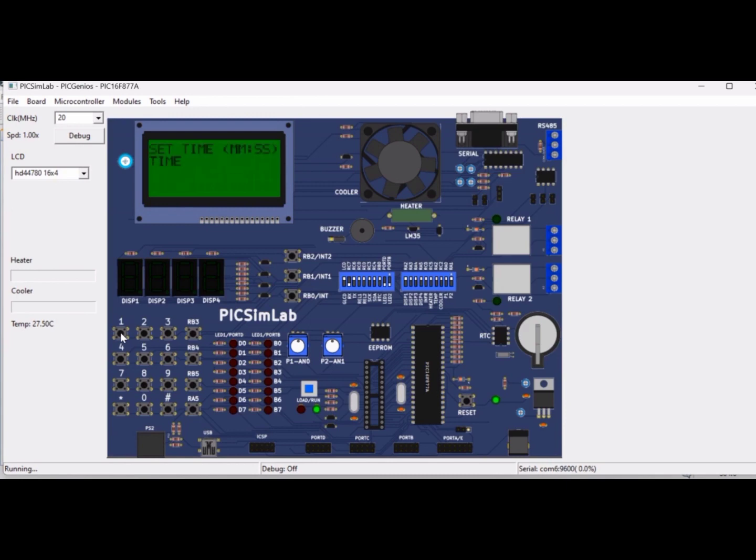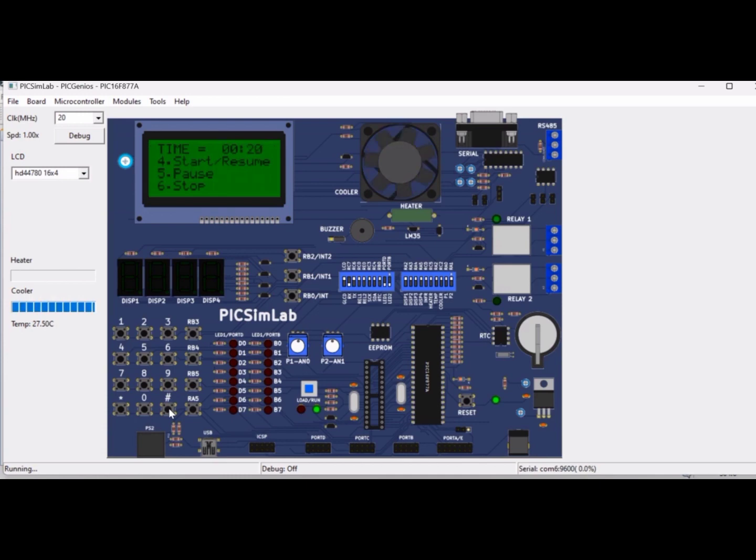Initially it displays power equal to 900 watts. Here we can set the time according to our requirement. Let us set the time and see the output. Star key is used to clear the time and hash is used to enter.